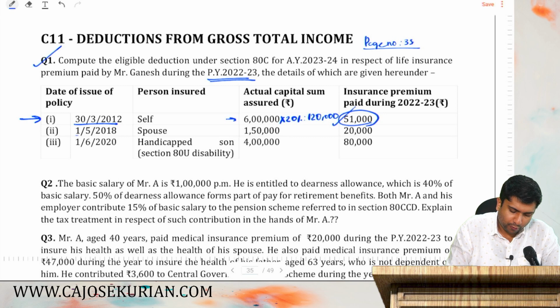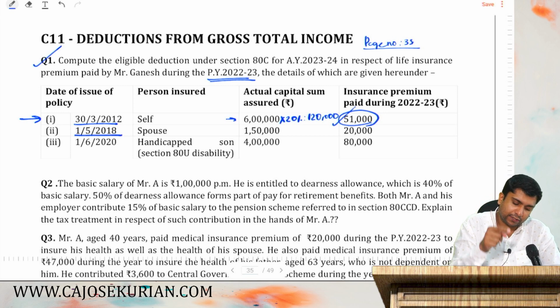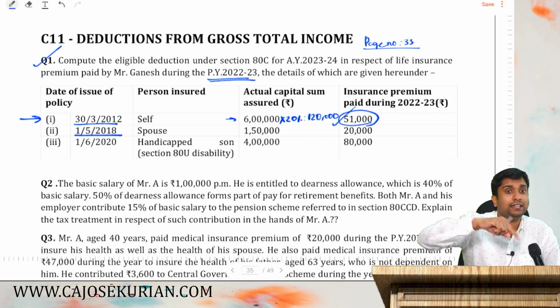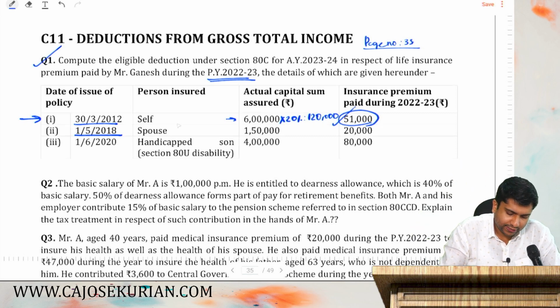Second one, the policy is taken after 31st March 2012. That means up to 10%. If it is for disabled, then 15% you will get. Now it is taken for the spouse. So 1,50,000 into 10%, the maximum deduction. How much is the maximum deduction? 15,000. And the premium that you are paying is 20,000. You will never get 20,000 as a deduction. Maximum deduction shall be 15,000 rupees.